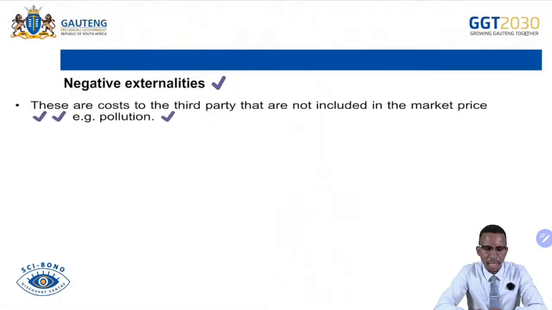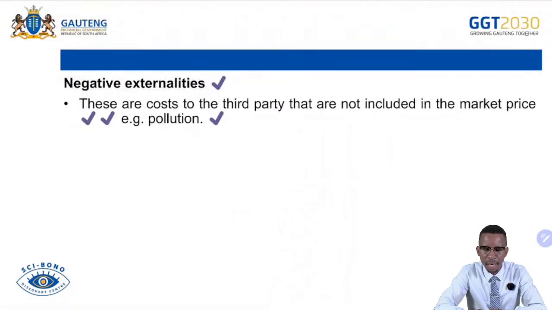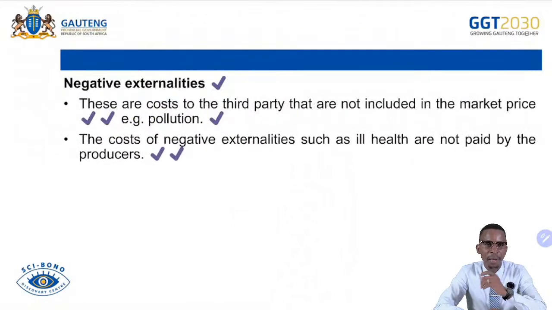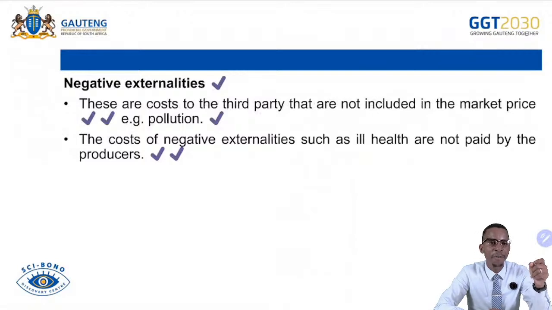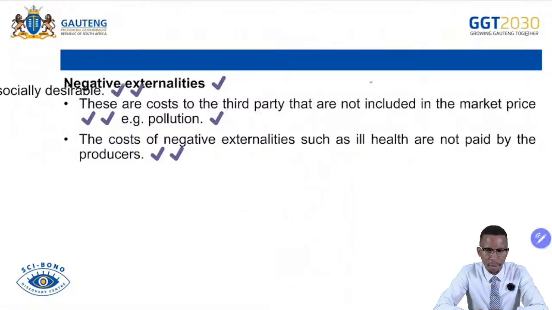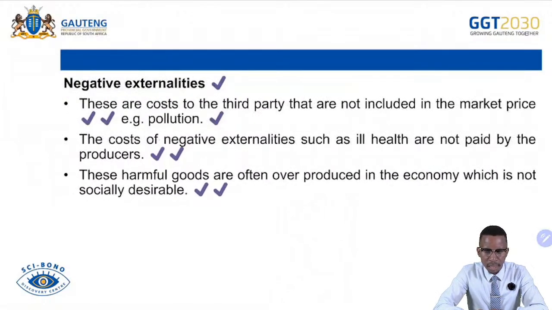And then negative externalities are being explained here. These are costs that spill over to the third party, such as pollution. Remember, whenever a business pollutes, that affects the community, and people will be affected by asthma. For that reason, they will have to consult doctors. So the extra cost they pay for consulting doctors now affects them while they were not involved in the production by the firm. So these harmful goods are often overproduced in the economy, which is not socially desirable.